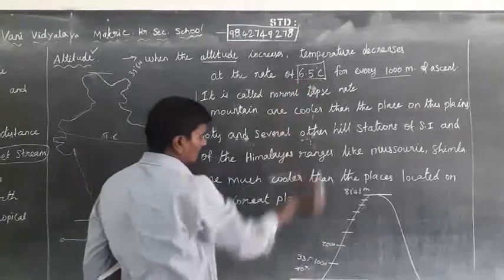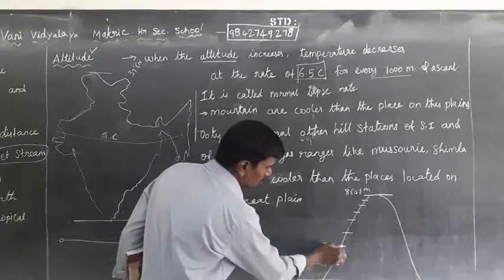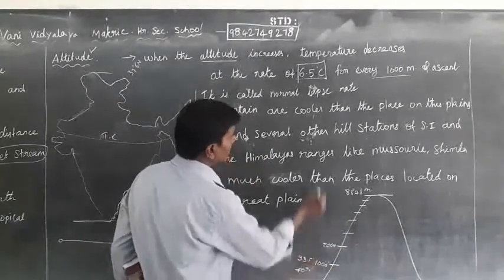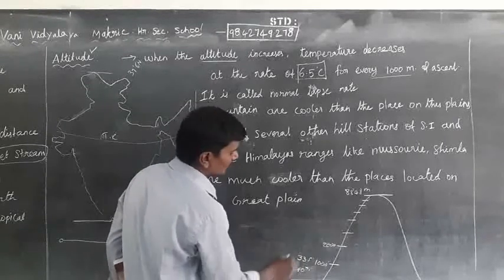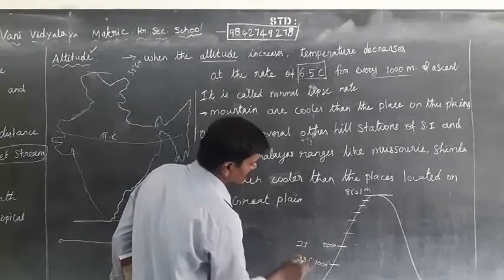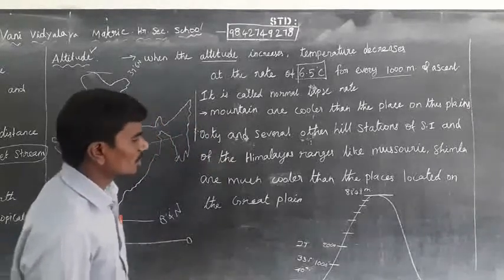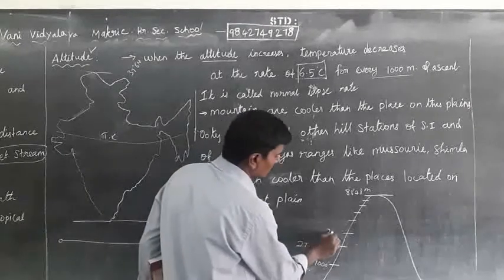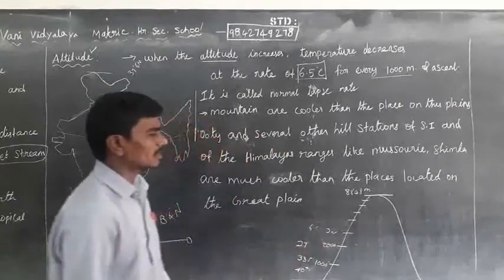Reaching 2000 meters, it decreases by another 6.5 degrees, for example to 27. Again at 3000 meters, 6.5 degrees Celsius decreases.